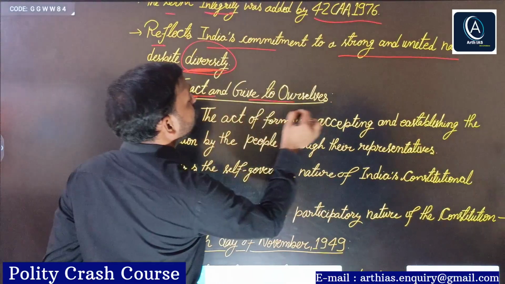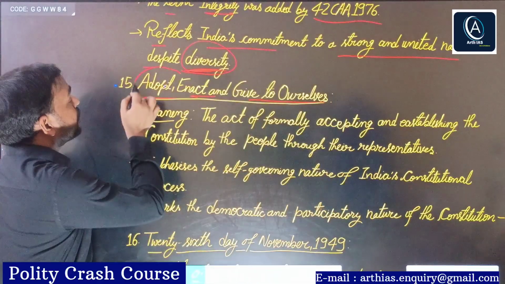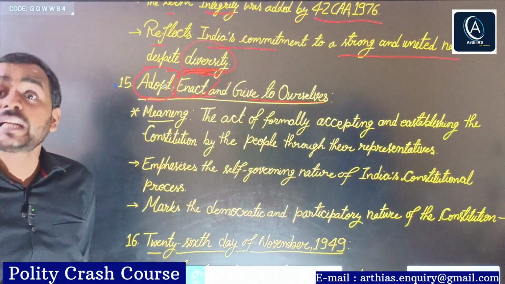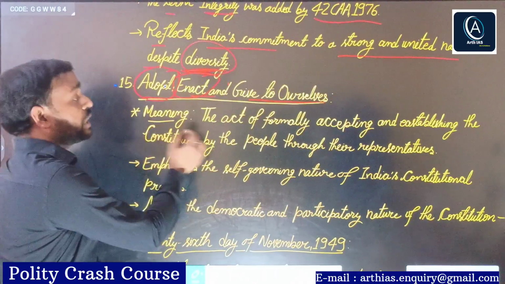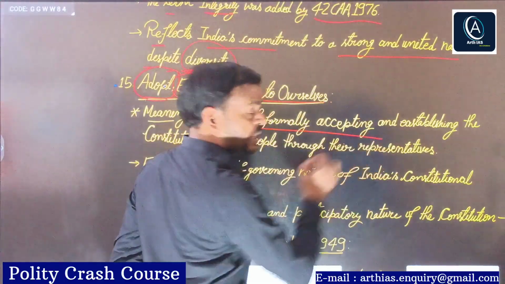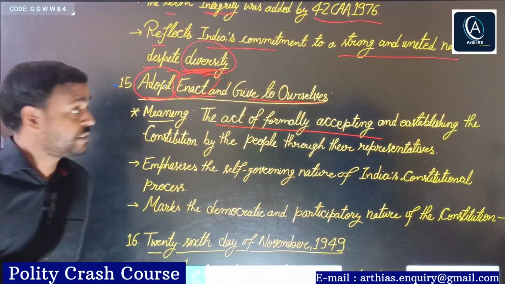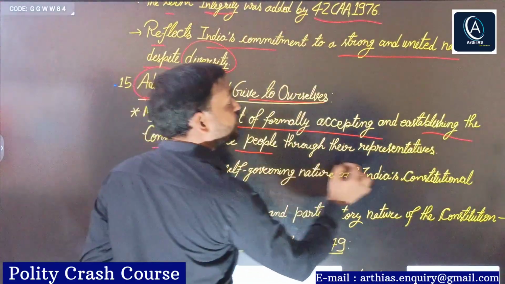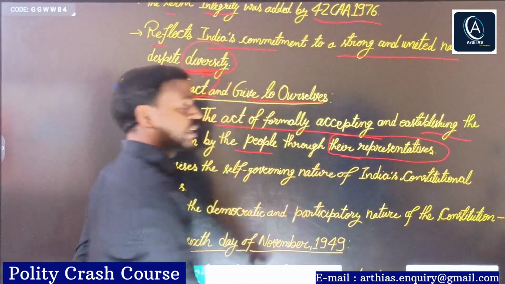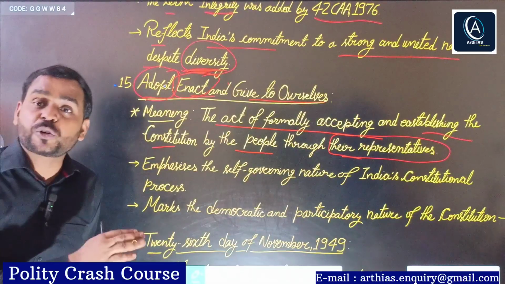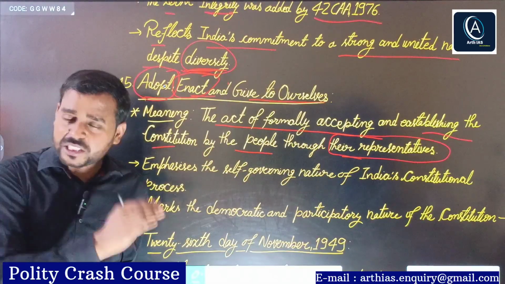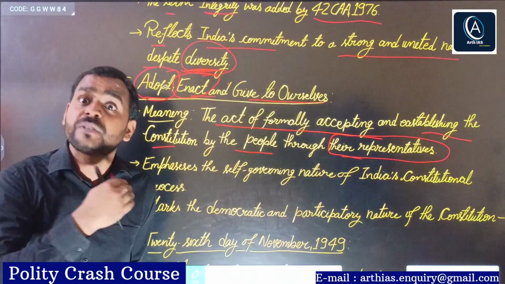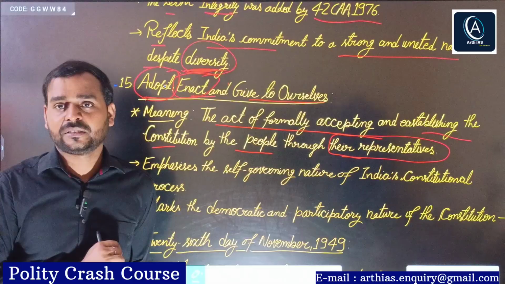Next, adopt, enact, and give to ourselves. Obviously, the preamble was adopted, the constitution was adopted and enacted. Adopted simply means the act of formally accepting and establishing the constitution by the people through their representatives. The members of the Constituent Assembly, our founding fathers, were not aliens; they were our people, our beloved leaders.